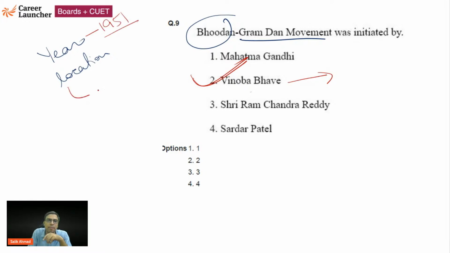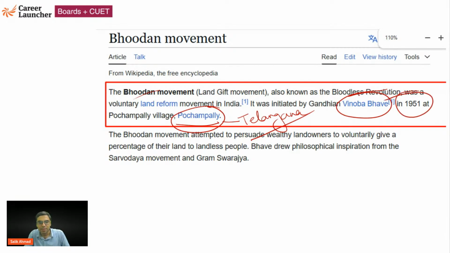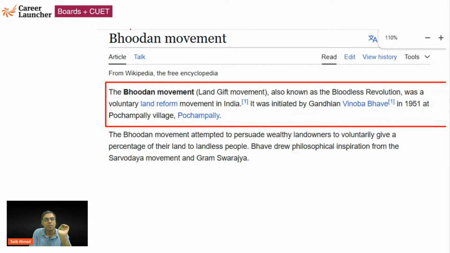And Pochampalli. This is actually in Telangana today, you'll find. So this is the place from where Vinoba Bhave started the Bhudan movement. Let me explain Bhudan this way. This is in 1951. So first you have to understand, Bhu means land. Dan means donate.